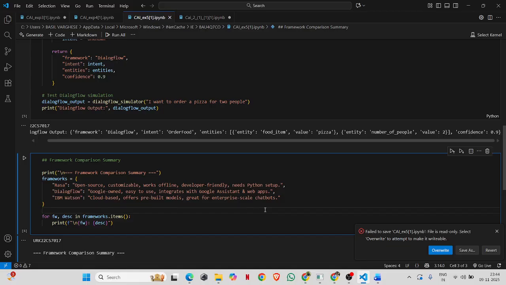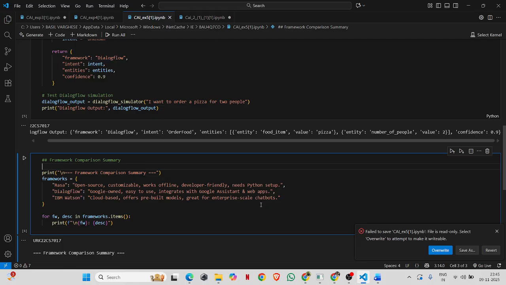Then printing the title. This simply prints the header and indicates that we are starting a framework comparison section. Creating a dictionary of frameworks. Here we created a dictionary called frameworks. Each key in the dictionary is the framework name, and each value is a short description highlighting its main value.